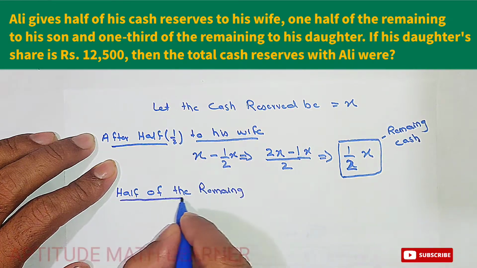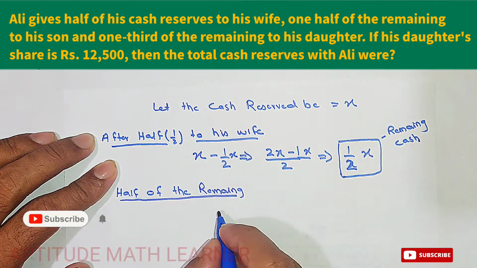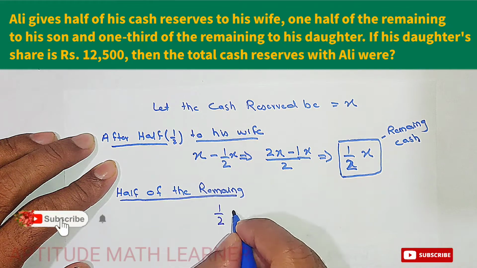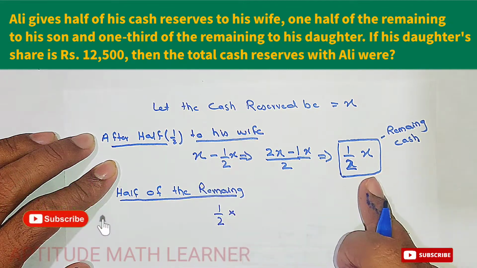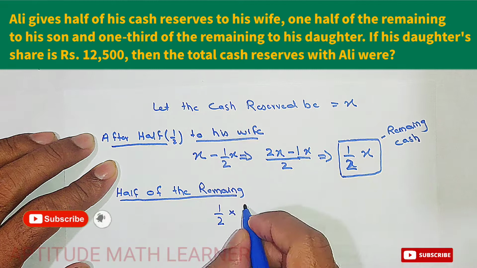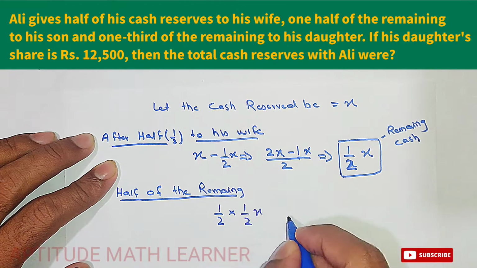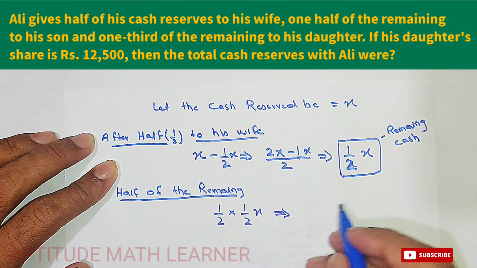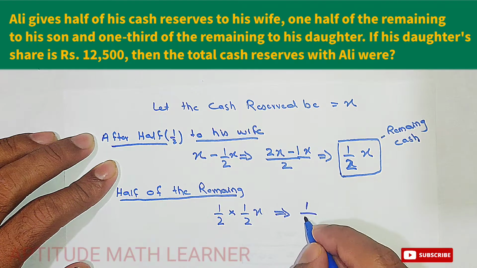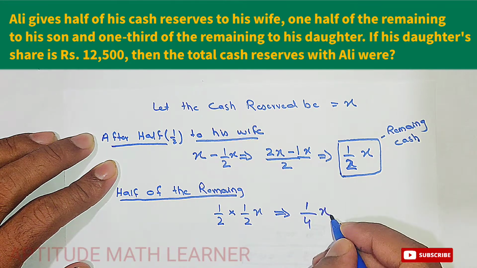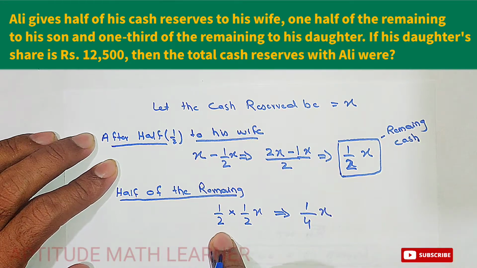We have to find out, that is half multiply half of the remaining. So this is the remaining x on 2, and here we get 1/4x. So this is the half.